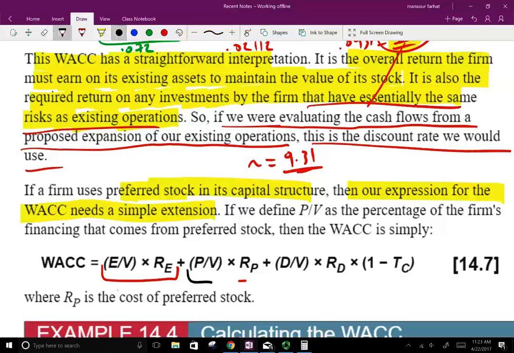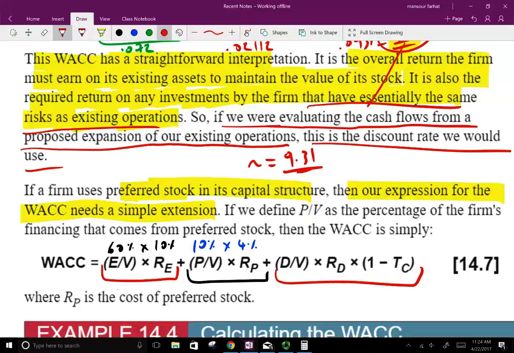So you will take, for example, here, let's assume we have 60% common stock and the rate is 10%, the cost of equity, the cost of common stock. We might have 10% coming from preferred stock and the cost of preferred stock is 4%. Then the remainder, obviously, the remainder is what? The remainder is 30%.